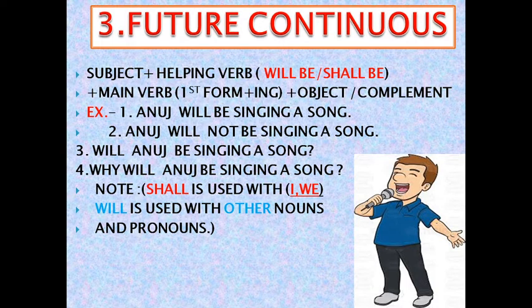And WH word interrogative, why will Anuj be singing a song? Dear friends, you have to note one thing. Shall we have to use with I and we, and will we are going to use with other nouns and pronouns. But nowadays shall is not used this much, so we can use only will.